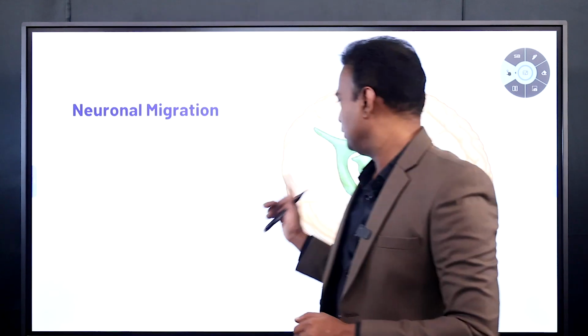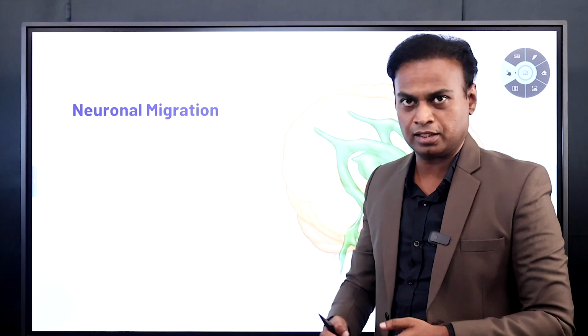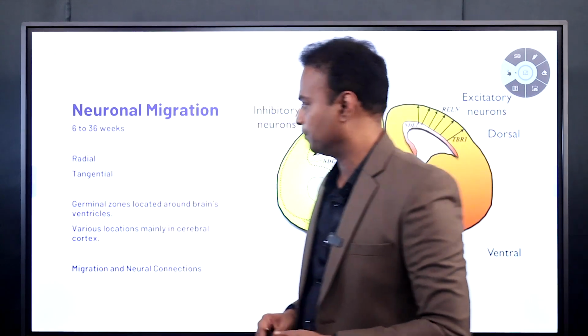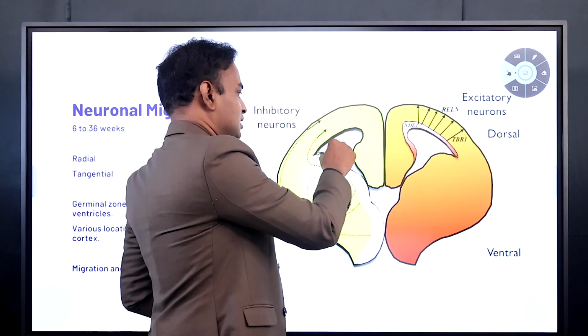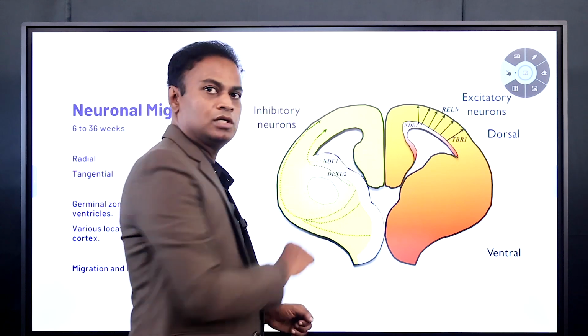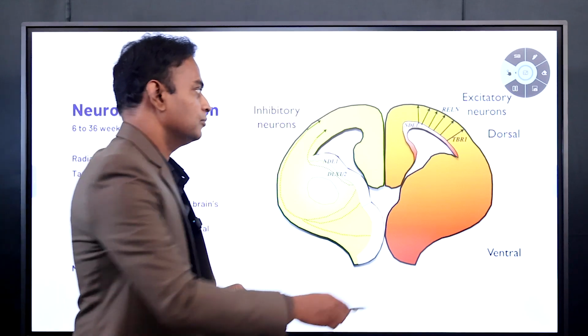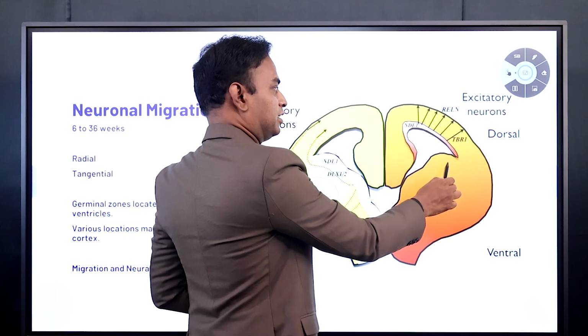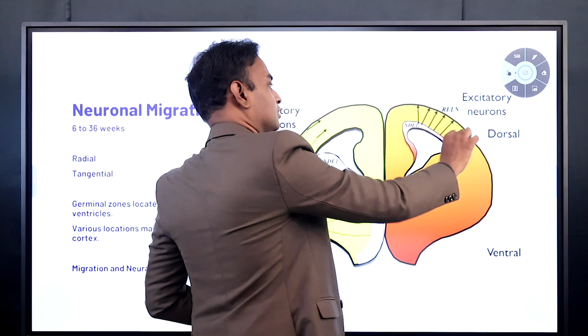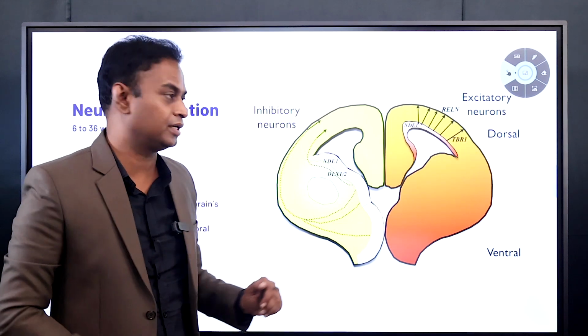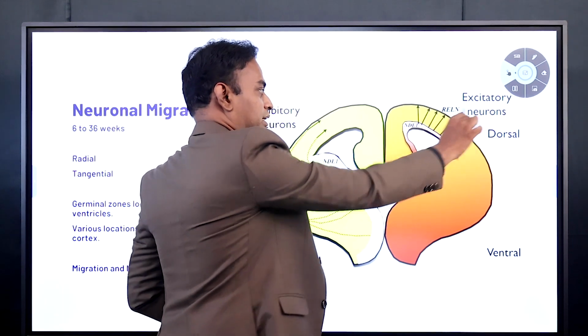How is it happening? When you take the cross section of it, when you cut it like that, this is the diagram. See, this is the empty space. These are known as the ventricles. There are two types of migration that can occur. Whatever neurons are generated here will migrate in this way. This is known as radial migration. Radially the neurons are migrating like this.